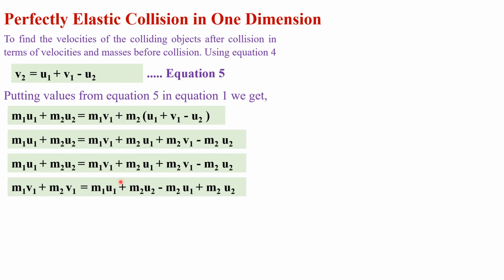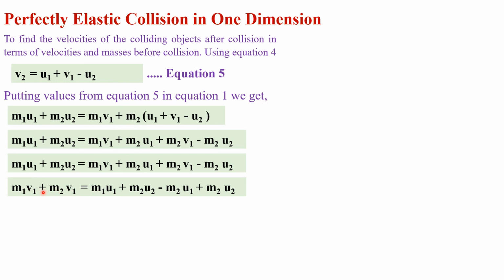We can use this equation and write the terms containing v1 together, the terms containing u1 together, and the terms containing u2 together. By shifting we get m1 v1 plus m2 v1.